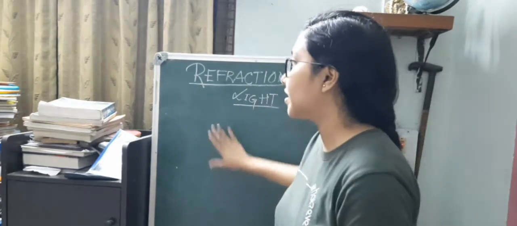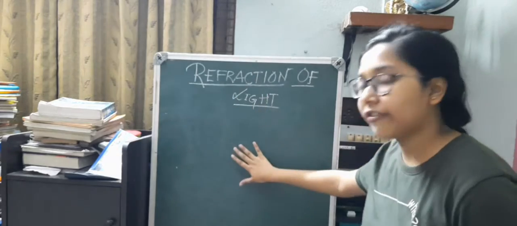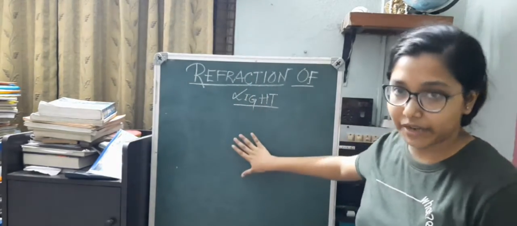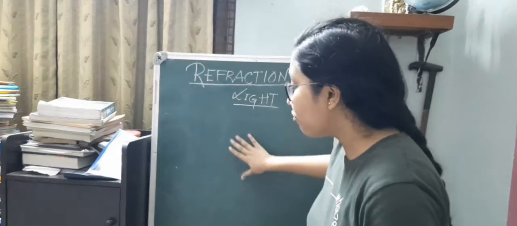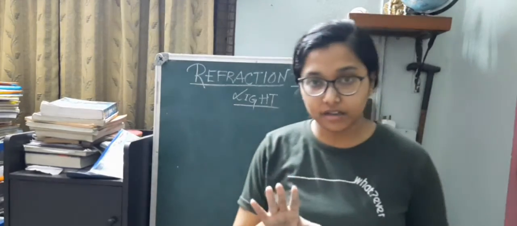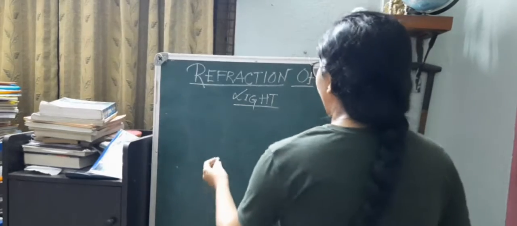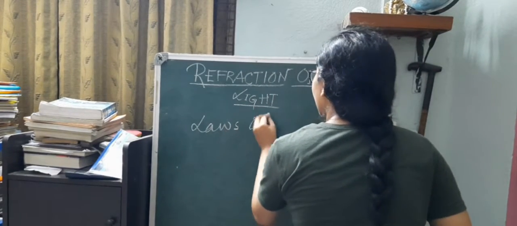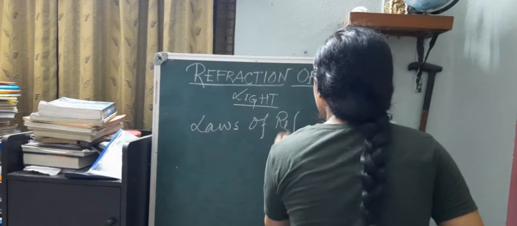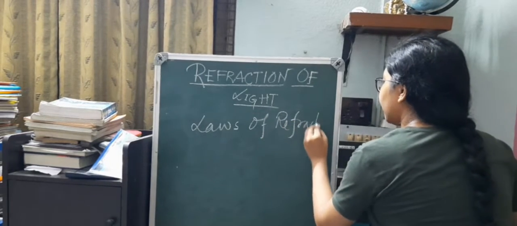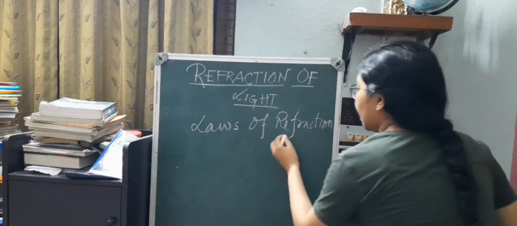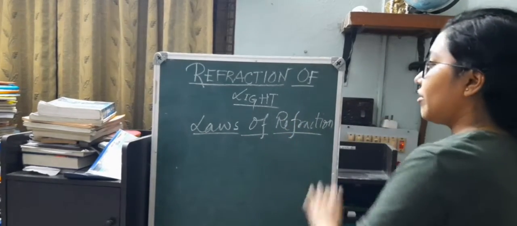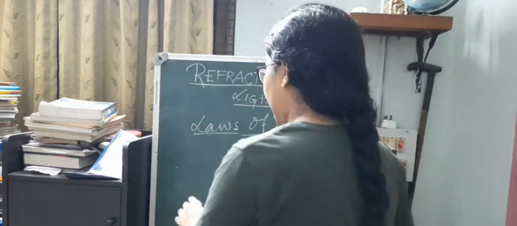So if the incident ray is in this particular plane, the refracted ray as well as the normal at the point of incidence will be in this plane only. So that is the most basic important statement of the first law of refraction. The first point of the laws of refraction is that the incident ray, the normal at the point of incidence, and the refracted ray are in the same plane.